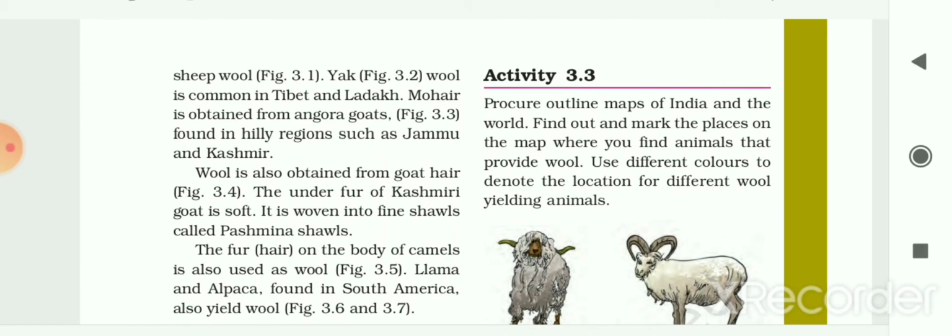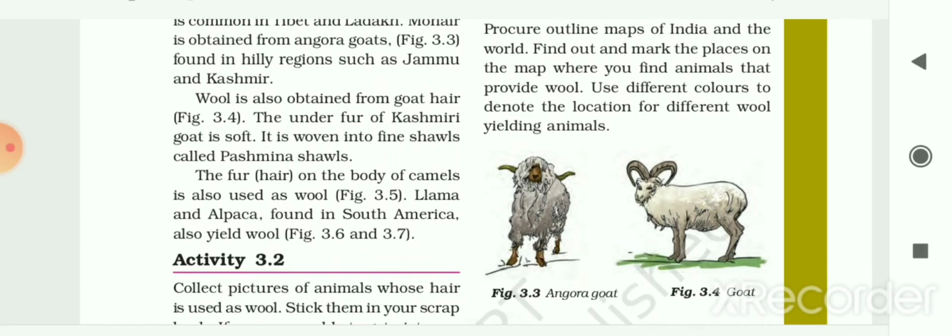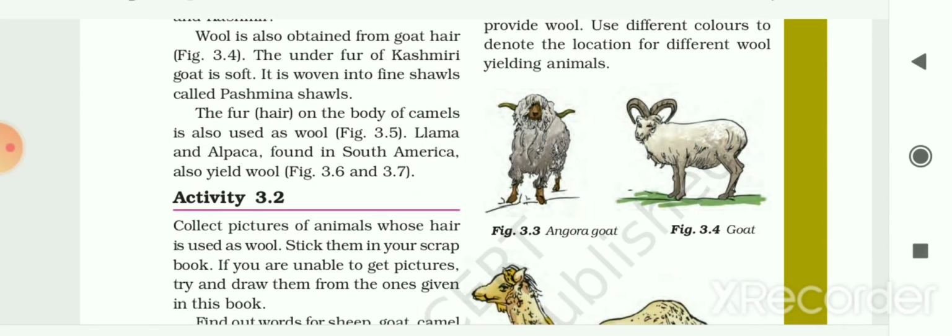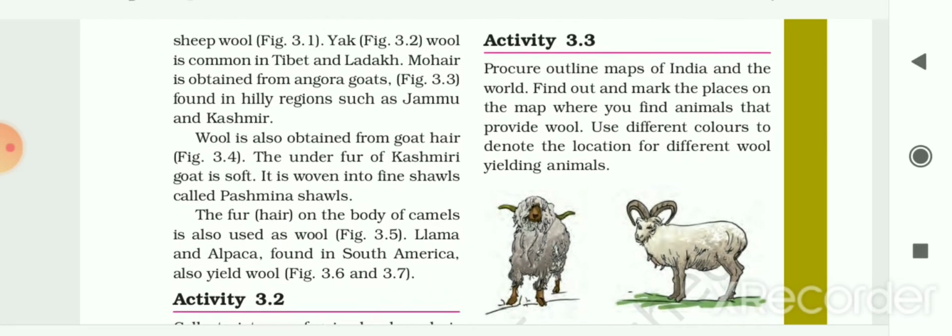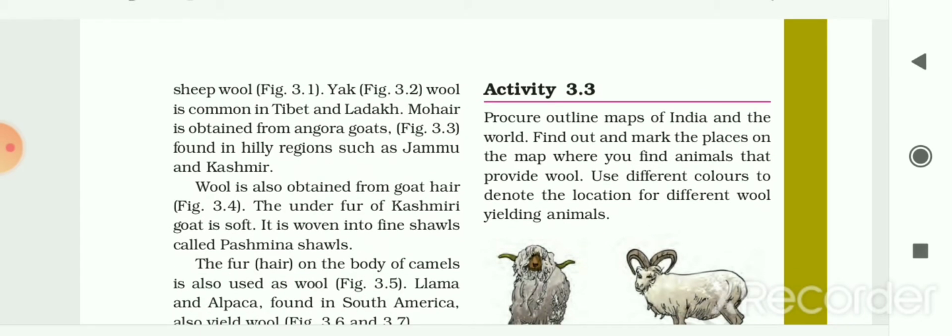Then another activity is given to you. Try the first activity 3.2 in your scrapbook or in your book. The next activity 3.3 is given to you. Procure or enlist outline maps of India and the world. Find out the places on the map where you find animals that provide wool and use different colors to denote the location for different wool yielding animals.